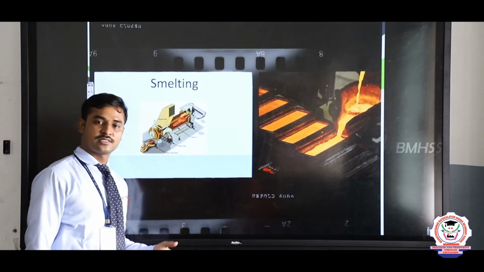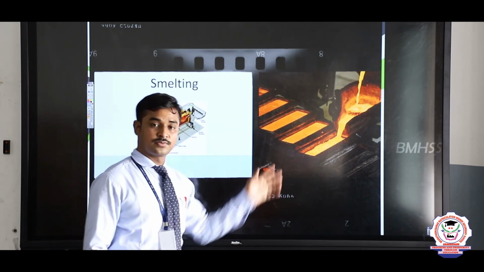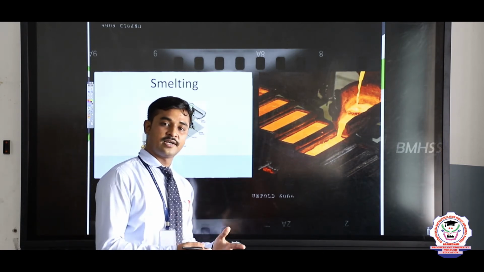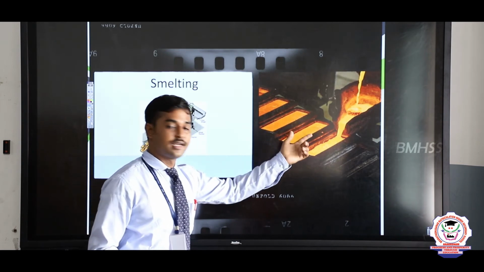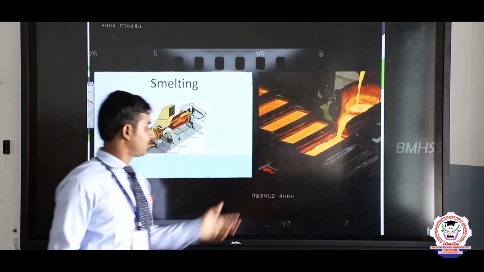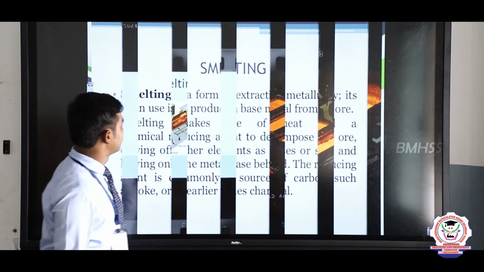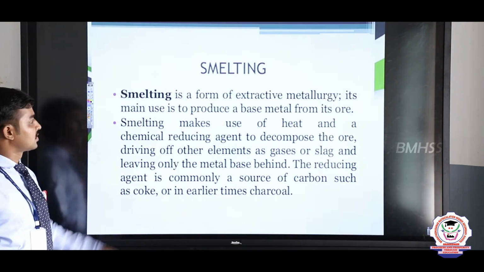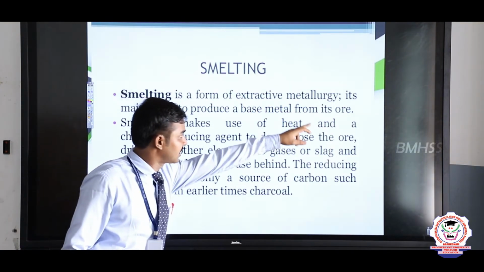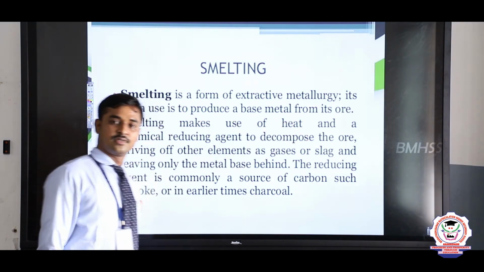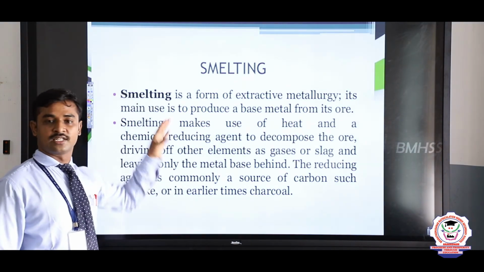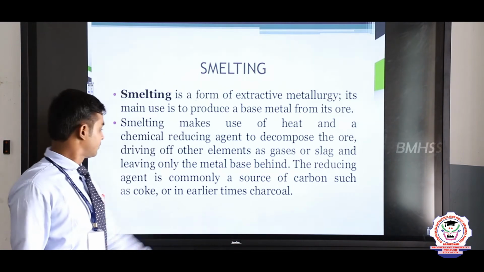Smelting is the process in which the metal is heated at a higher melting point. See that the metal is melted and collected in a chamber. So, smelting involves a higher heating process. Smelting is a form of extractive metallurgy. Its main use is to produce the base metal from its ores. So, from the ore finally the metal is obtained by the process of smelting.